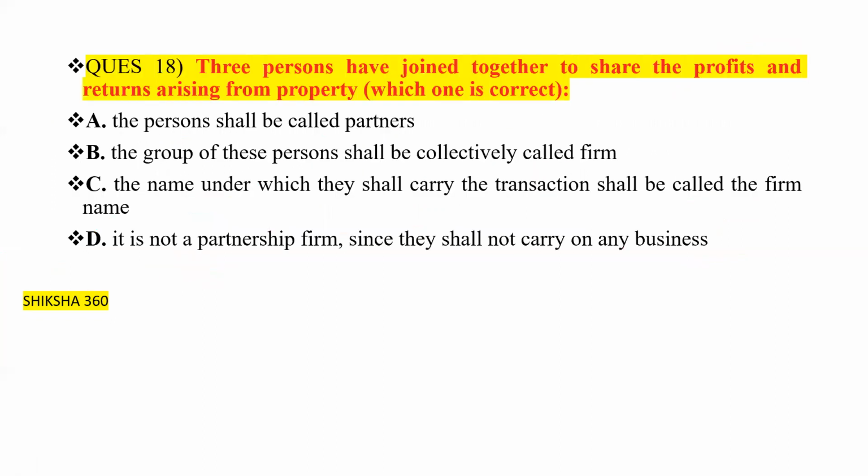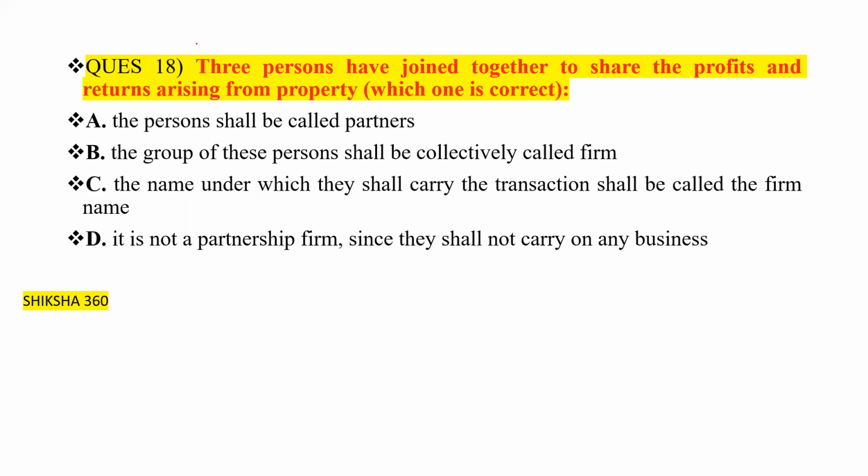Question number 18. Three partners have joined together to share the profits and the returns arising from the property. Now we have to find which one is correct.